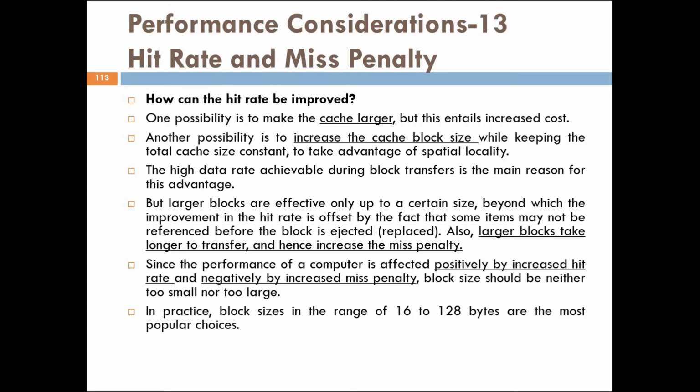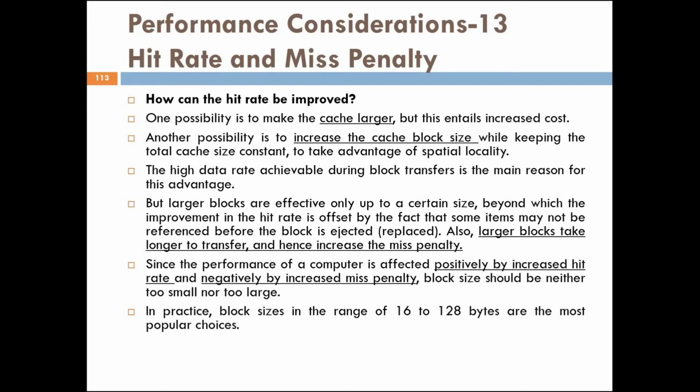So how can the hit rate be improved? One possibility is to make the cache larger, but this entails increased cost. Another possibility is to increase the cache block size while keeping the total cache size constant, to take advantage of spatial locality. The high data rate achievable during block transfer is the main reason for this advantage.